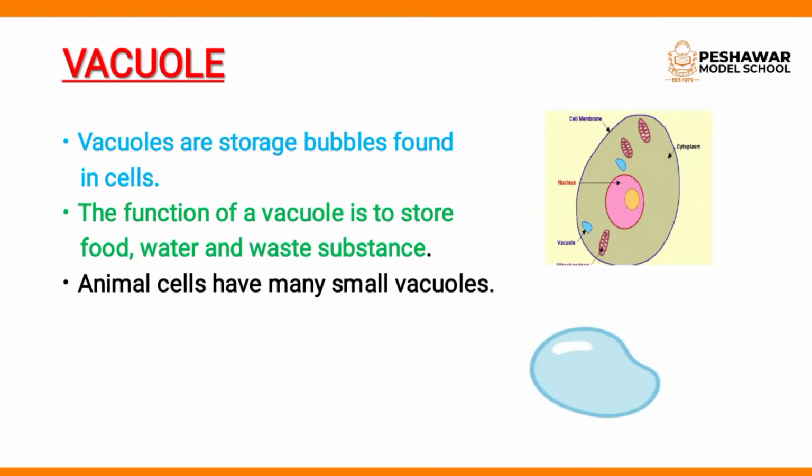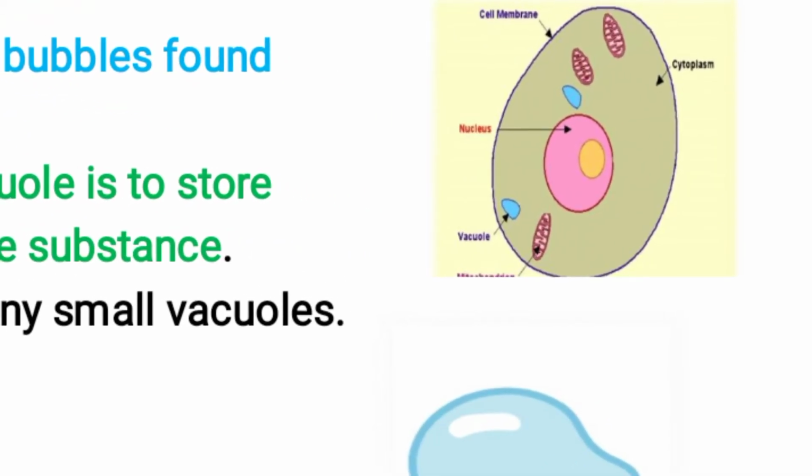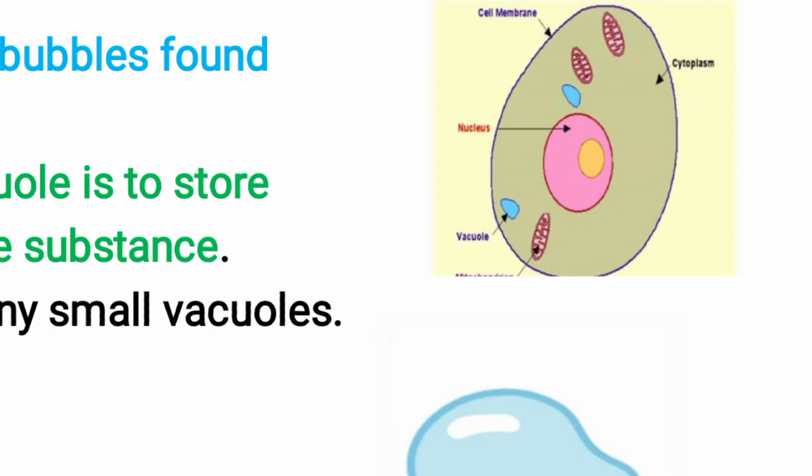Okay, now next one is vacuole. What is this? V-A-C-U-O-L-E, vacuole. Okay students, vacuoles are storage bubbles. You see the vacuoles in animal cell. Animal cell has many small vacuoles.